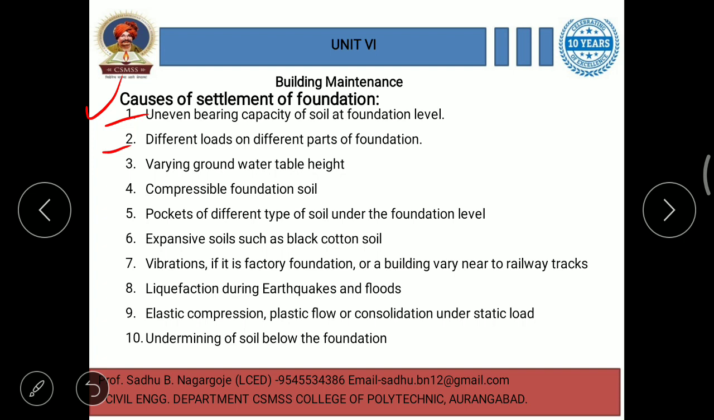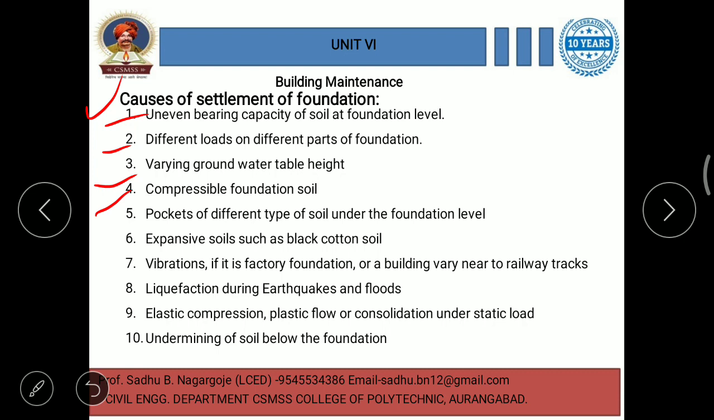So there are different loads on different parts of the foundation, and the loading is not uniform. If there is non-uniform loading on the structure, uneven or differential settlement may occur. Then, varying groundwater table height. There might be a possibility that the height of the water table at the foundation may vary, and that ultimately causes foundation settlement.